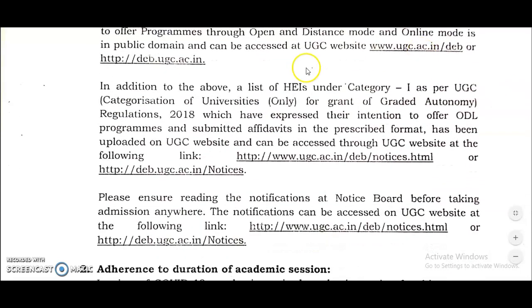In addition to the above, a list of higher education institutions under category 1 as per the UGC regulations 2018, which have expressed their intention to offer ODL programs and submitted affidavits in the prescribed format, has been uploaded on the UGC website and can be accessed through this link.